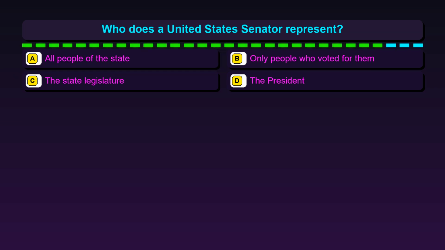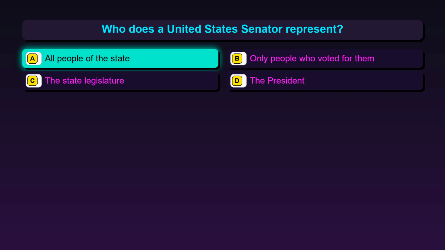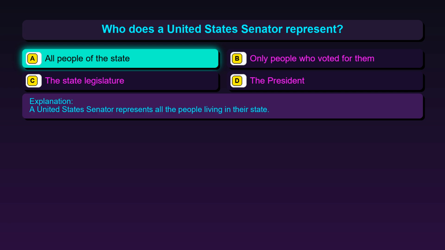Question 131. Who does a United States Senator represent? Option A, all people of the state. Option B, only people who voted for them. Option C, the state legislature. Option D, the President. The correct answer is option A, all people of the state. A United States Senator represents all the people living in their state.